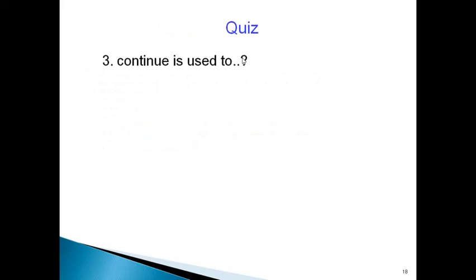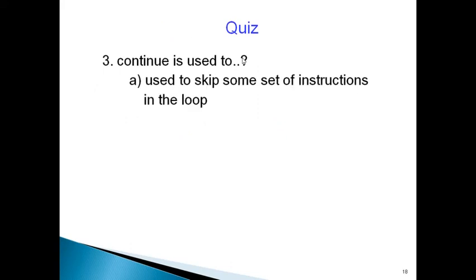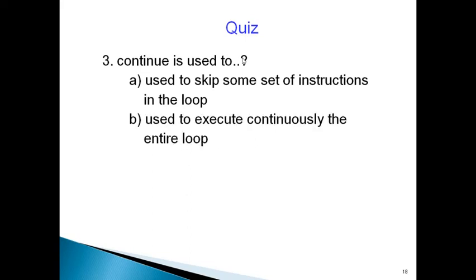The next question is, continue is used to: A, skip some set of instructions in the loop. B, execute continuously the entire loop. C, none of the above. The answer is A. It is not used to execute continuously the entire loop. It skips only the current iteration.